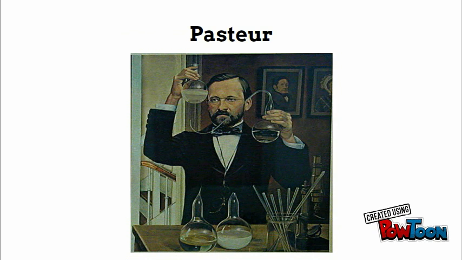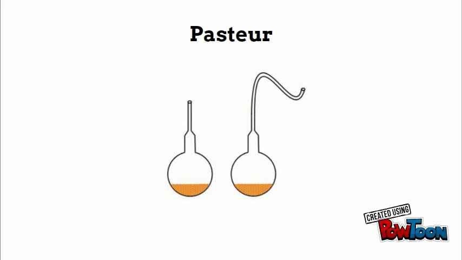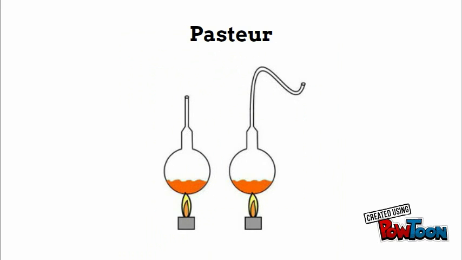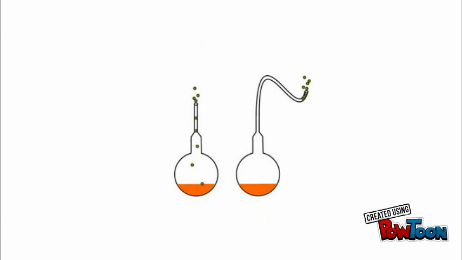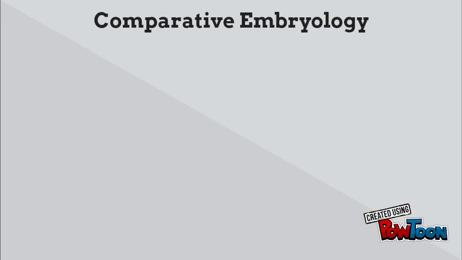Pasteur was a French biologist during the 19th century. He disproved spontaneous generation by designing an experiment in which he filled a long-necked flask with meat broth. He then heated the glass neck and bent it into an S shape. Air could reach the broth, but gravity acted to trap airborne microorganisms inside the curve of the neck. He then boiled the broth in order to kill the other microorganisms that were there previously. After some time, because no microorganisms had formed in the broth, he concluded that life did not generate spontaneously.